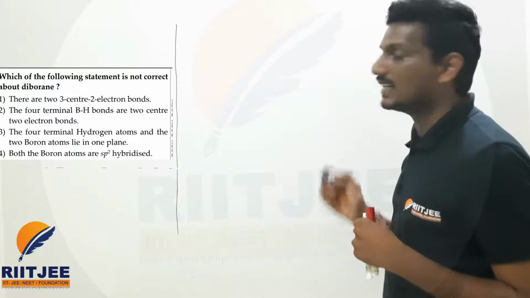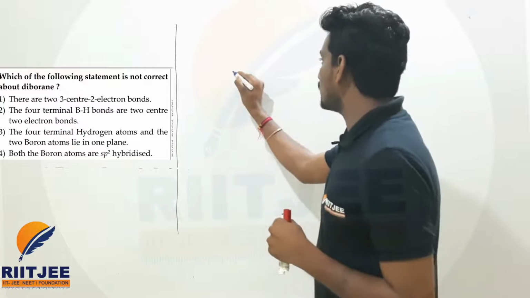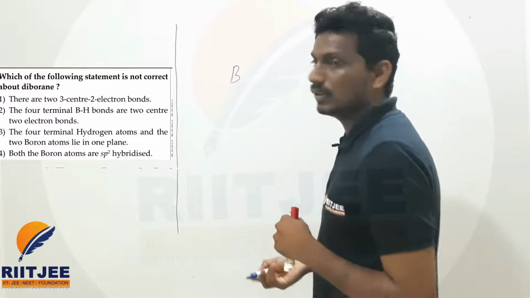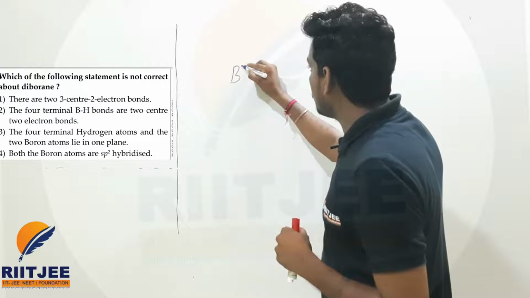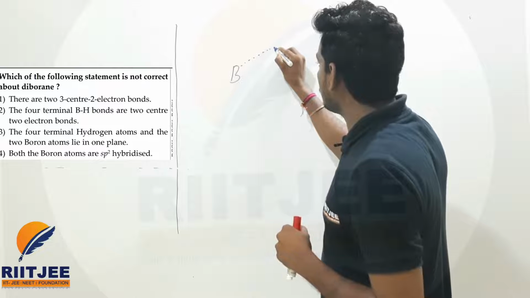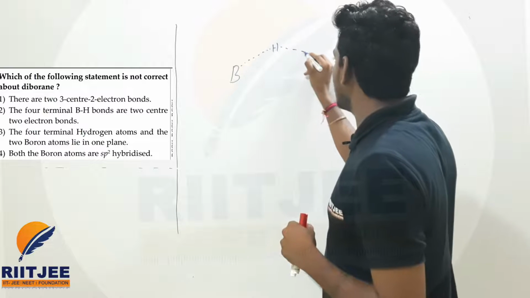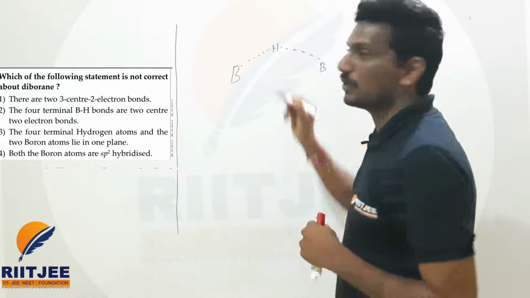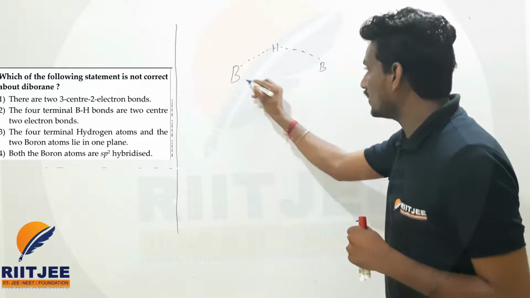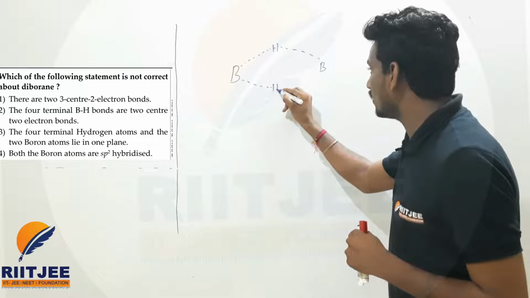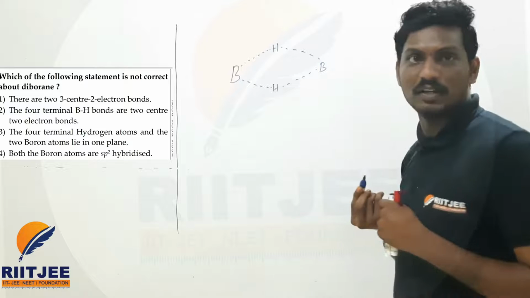Now once again let us see here, my dear students. If you see the structure of the diborane, there is a bridge there. I told you in between the two boys there is a girl present, which is hydrogen. Now here also there is one more girl present in between these two boys.